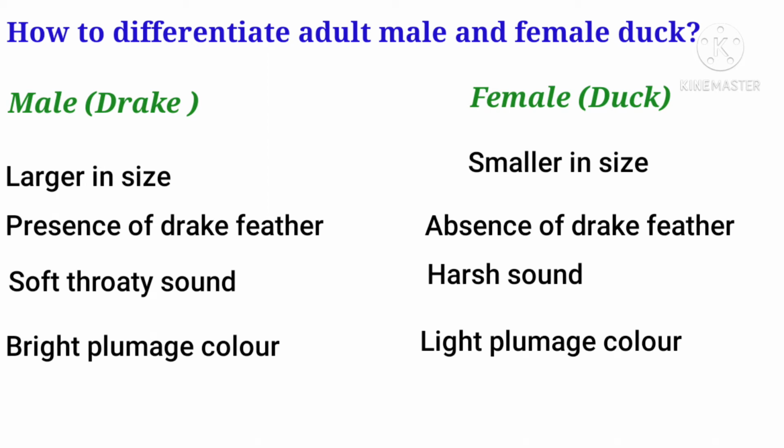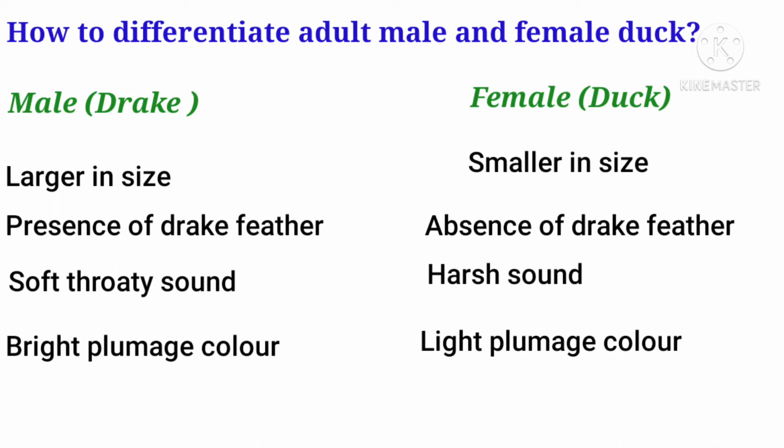Okay, let's see how to differentiate between the adult male and female duck. Male duck is called as drake and the female duck is called as duck. Males are larger than females, and male have a presence of pair of curly feather at the tip of the tail, and these feathers are only present in drake.